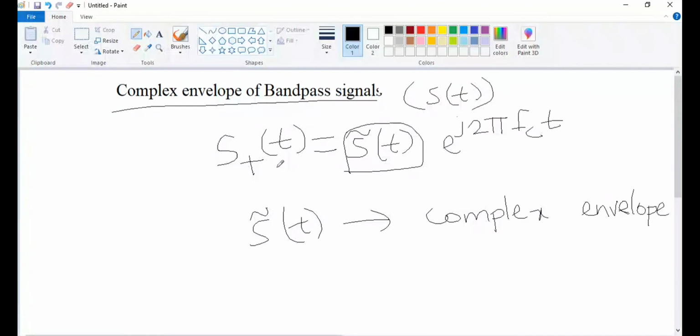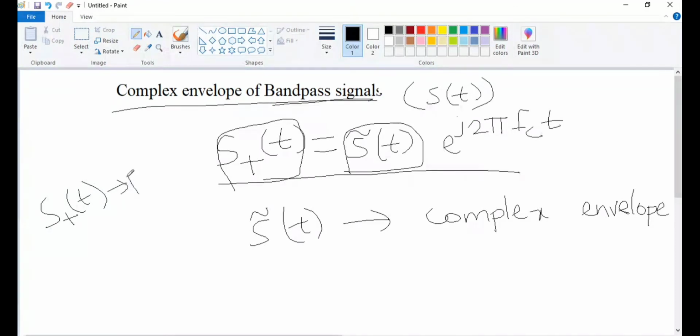So this S plus of t is nothing but the pre-envelope. The pre-envelope of band pass signals can be represented by using this function.